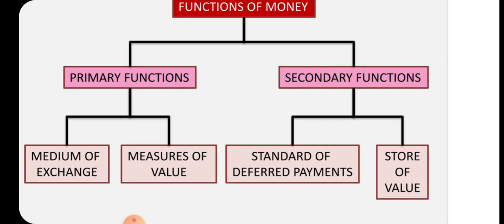Debts are usually expressed in terms of money. All loans are usually expressed in terms of money. Loans are taken and repaid in terms of money. Thus, the use of money as a standard of deferred payment immensely simplifies borrowing and lending. If you borrow something or lend something to people, everything is measured in terms of money. What we are paying in the future is called deferred payment.